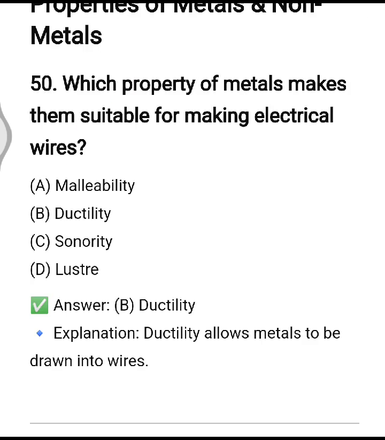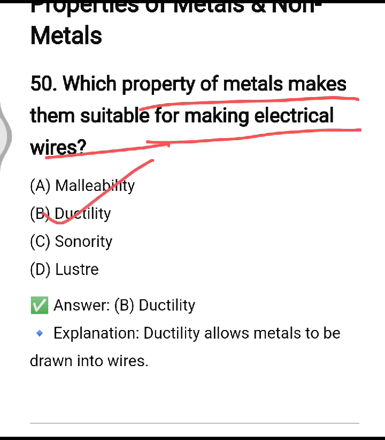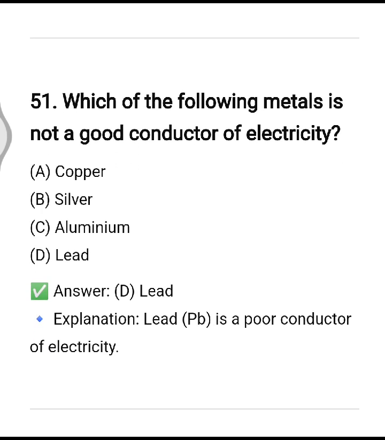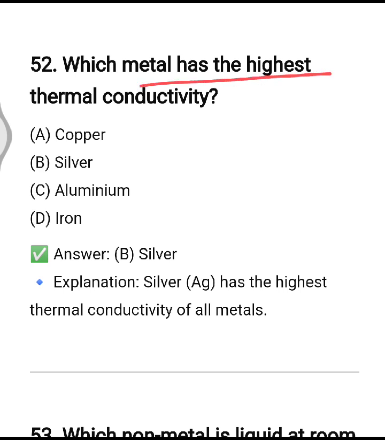Which property of metals makes them suitable for making electrical wires? So it is ductility, by which they can be converted into thin long wires. Which of the following metal is not a good conductor of electricity? So lead, option number D. Which metal has highest thermal conductivity? Silver, option number B.